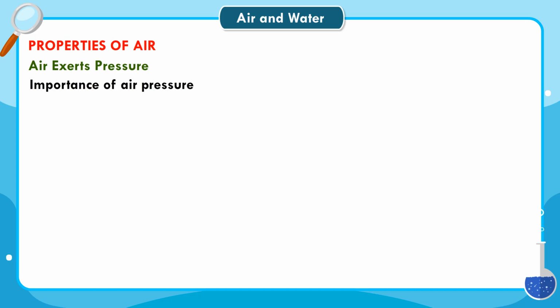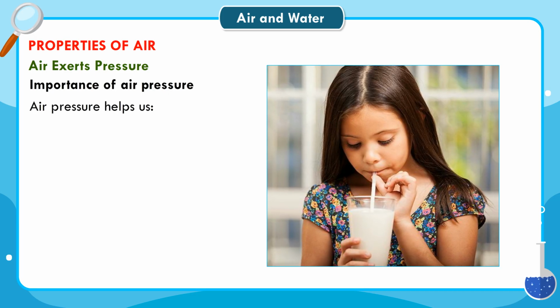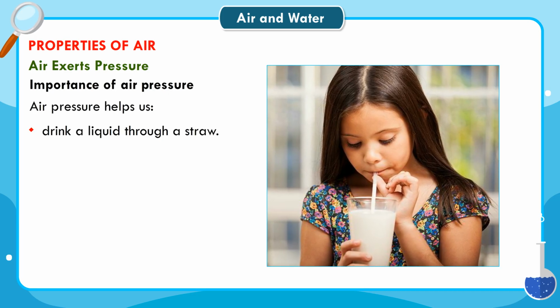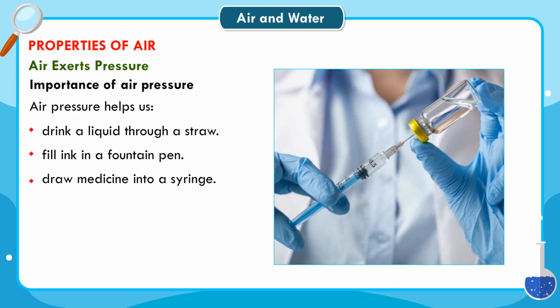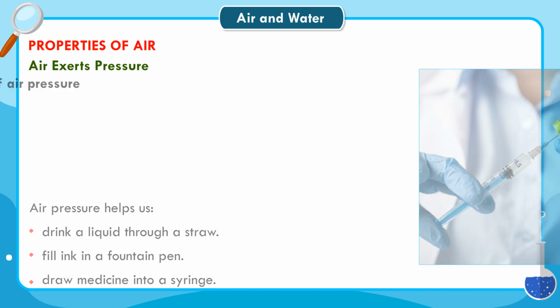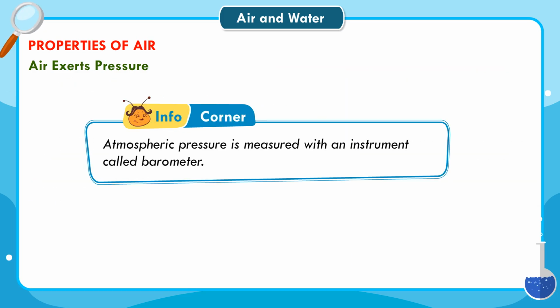Importance of air pressure. Air pressure helps us drink a liquid through a straw, fill ink in a fountain pen, draw medicine into a syringe. Info corner. Atmospheric pressure is measured with an instrument called barometer.